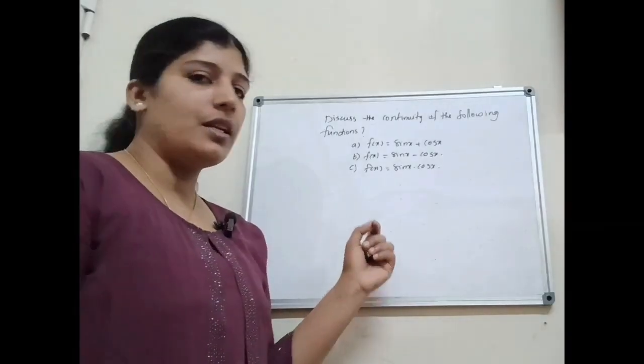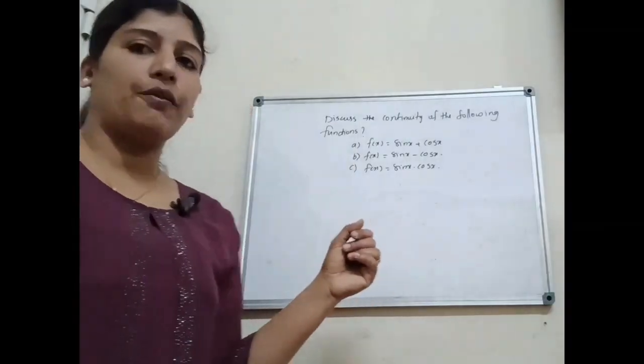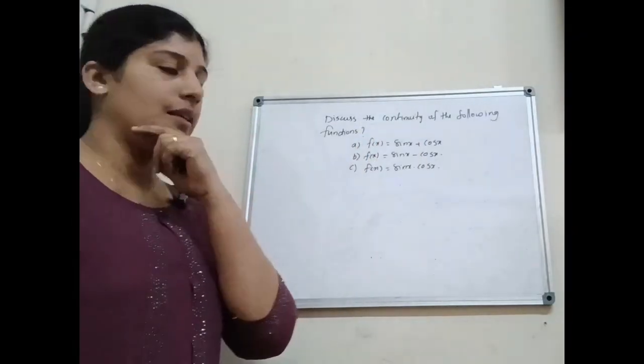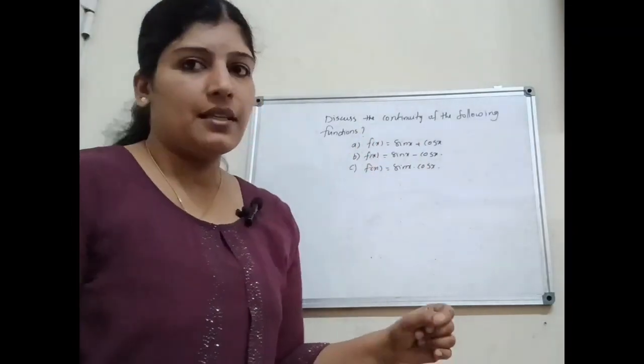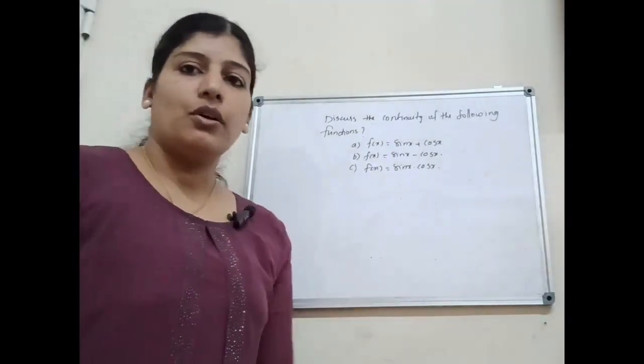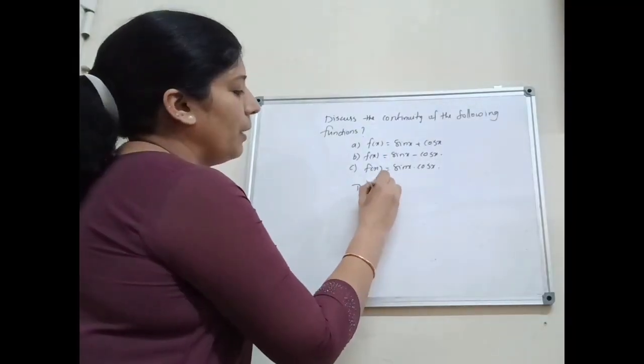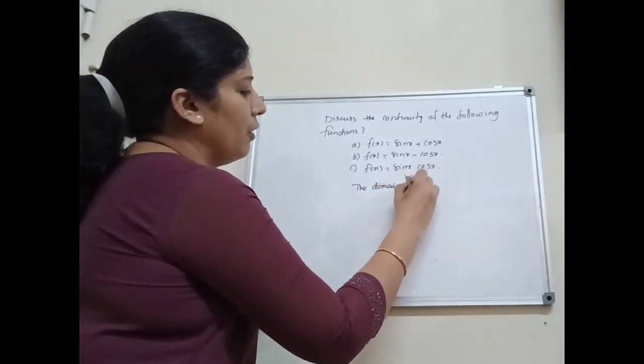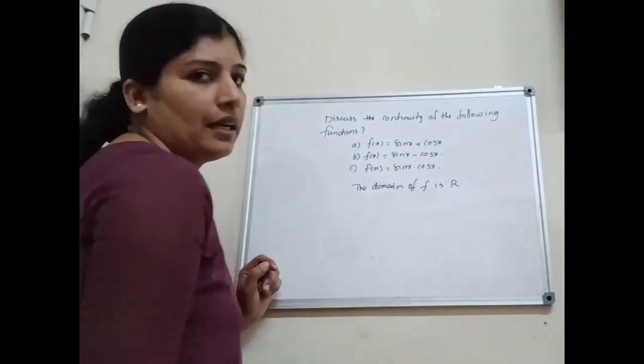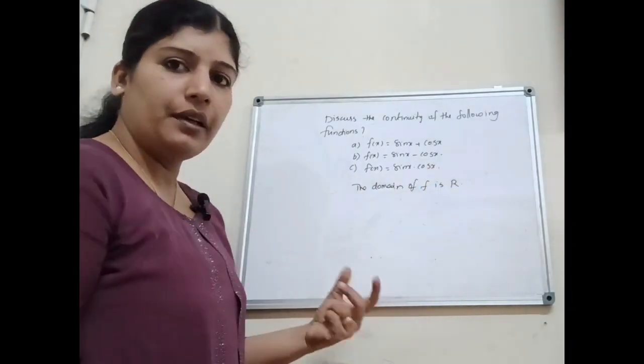Next, consider the question: discuss the continuity of the following functions. F of x equal to sin x plus cos x. Then f of x equal to sin x minus cos x. F of x equal to sin x into cos x. Here, the domain of f is R, that is, the set of real numbers. Here f is a real valued function.